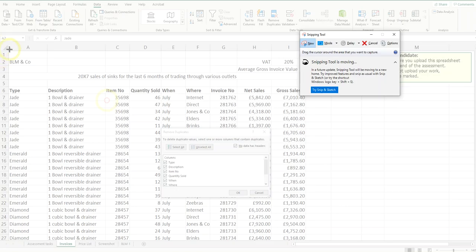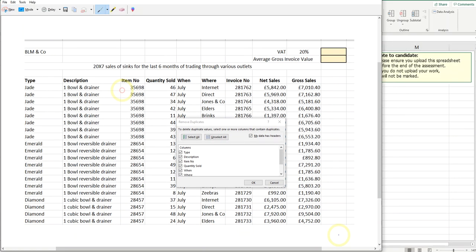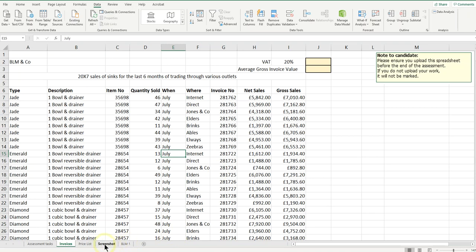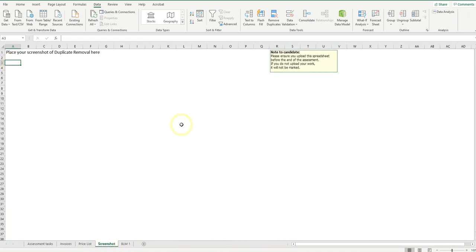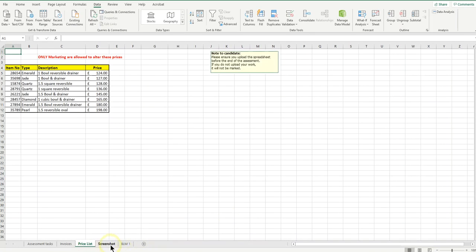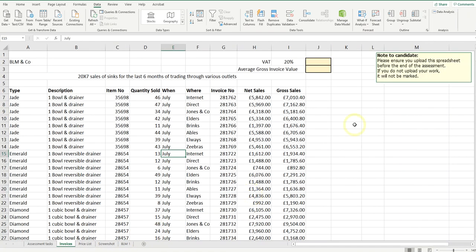I'm just going to grab that screenshot, and then click OK to let it finish. And just take a note of the fact that it says it's found two duplicates, and then I'll click OK. And let me just go and paste that screenshot in here. Then when I return to the Invoices Worksheet, I'm instructed to type into here how many duplicates were found. That would be the next point on the instructions.